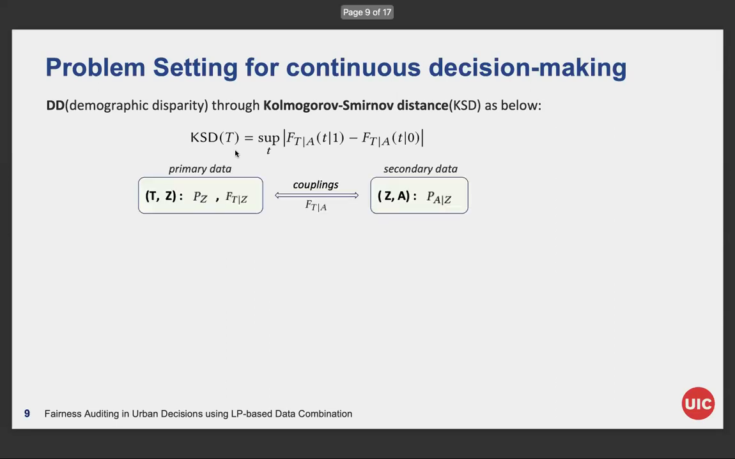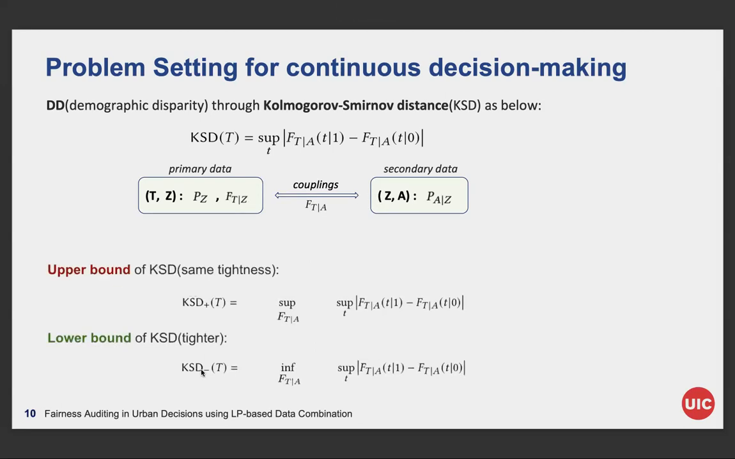To calculate KSD, we need F of T given A, but we never have T and A in the same place. We have the decision T and the proxy Z in the primary source, and A, the protected attributes, and the Z in the secondary source. We can look at the largest and the smallest that the KSD can be over all couplings, which is all possible F of T given A compatible with both sources. And that gives us KSD plus and the KSD minus.